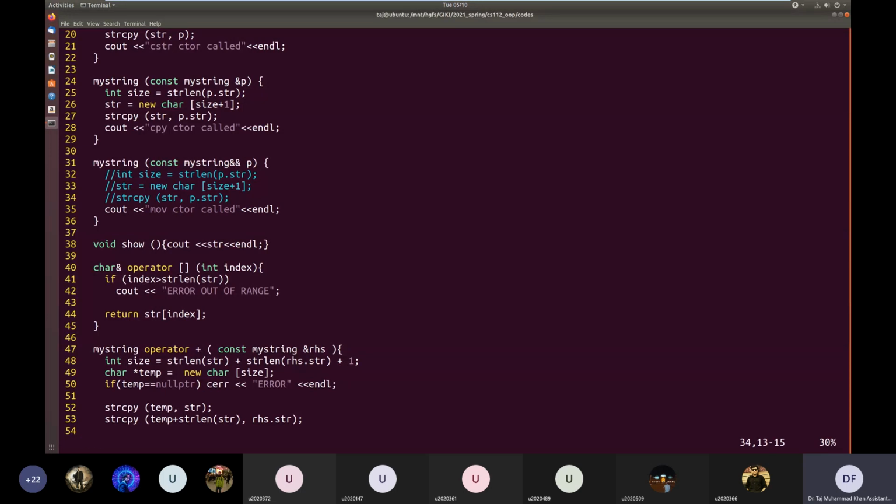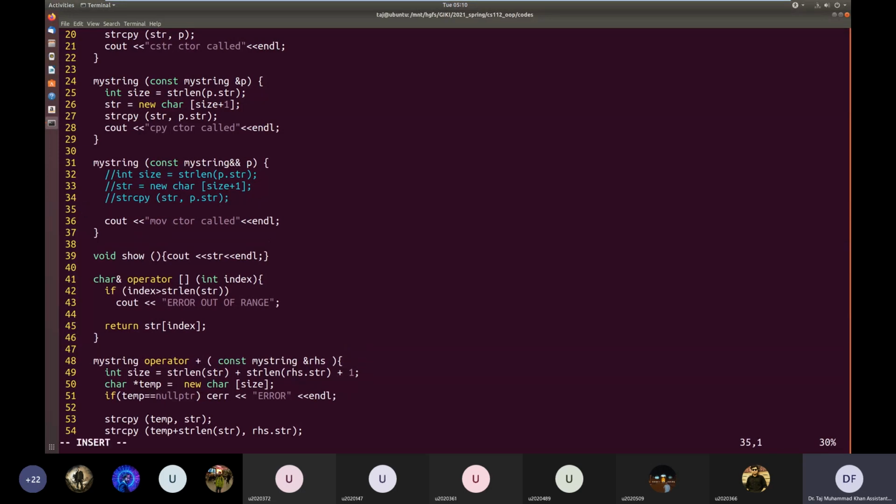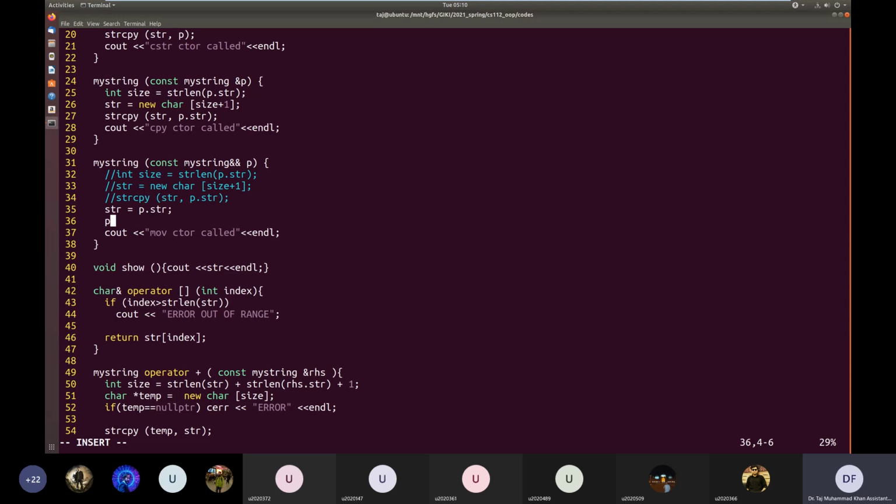And instead of copying data, we can just directly steal that data. So here our size, sorry, str is equal to p.str. There you go. And p.str, we make it null just to be consistent.